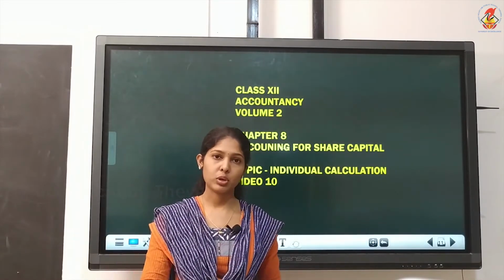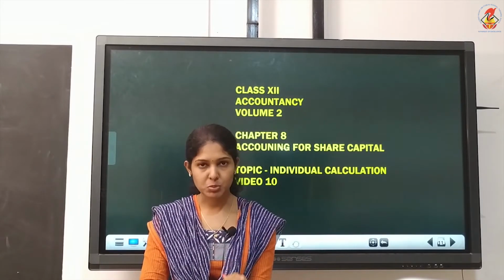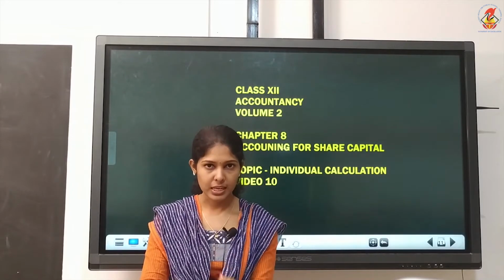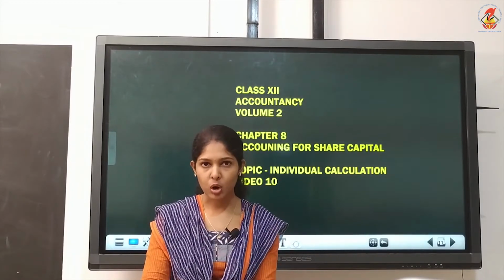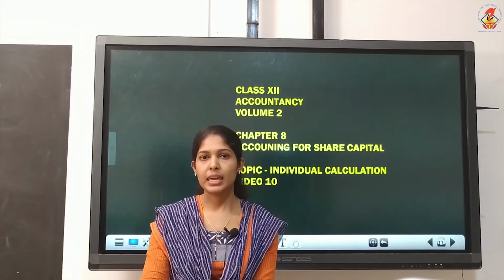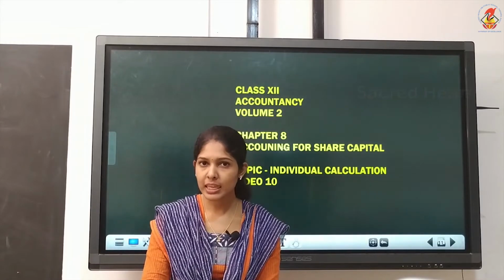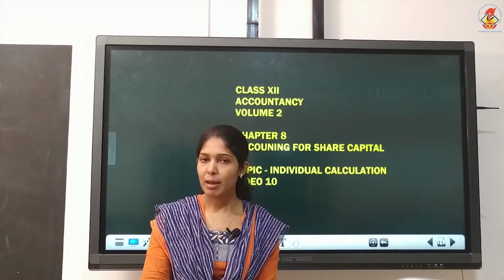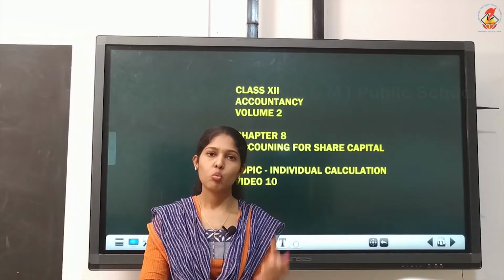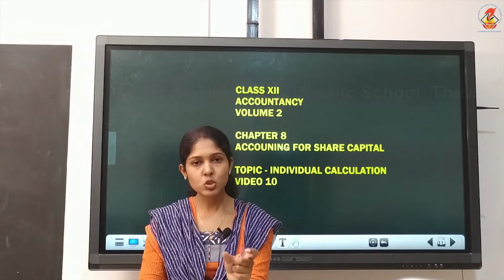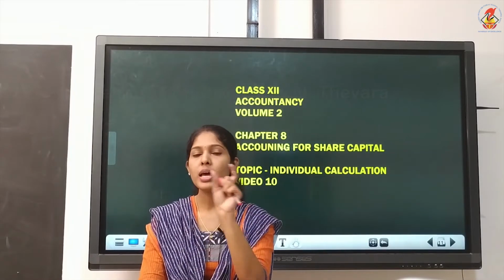So, there are two conditions for you to understand when to do individual calculation. One is the question must be with oversubscription. The second is there should be a sentence like one of the shareholders failed to pay the second installment. Which is the second installment? Application is the first one. The second one is allotment. So, if a shareholder fails to pay the allotment money, that means there is calls in arrears for allotment.